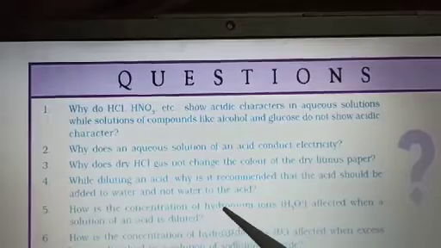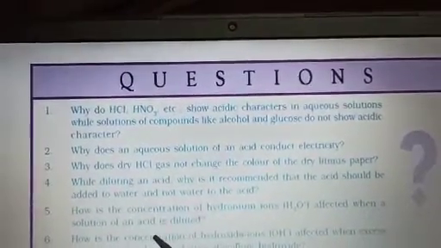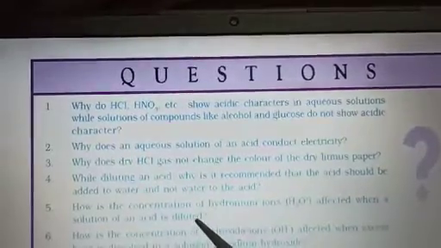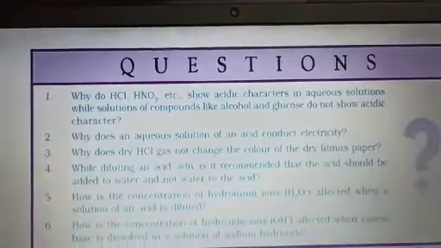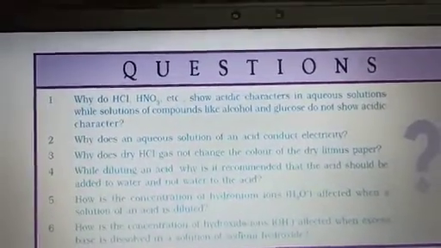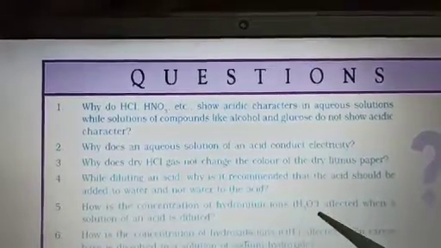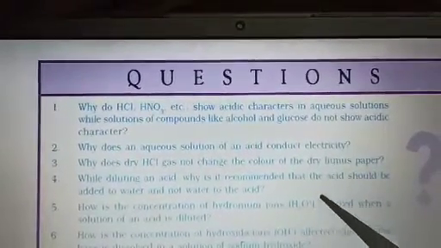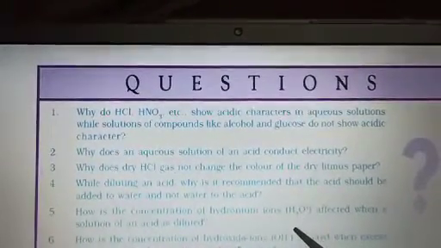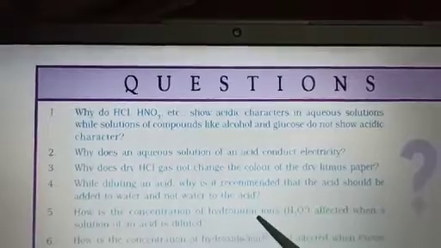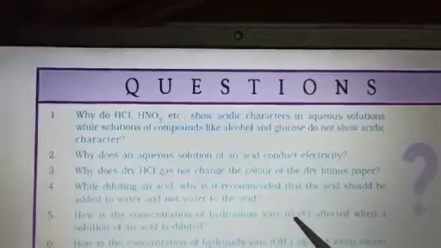How is the concentration of hydronium ions, that is H3O plus ions, affected when the solution of an acid is diluted? In the video, the last slide, I told you that these ions will decrease as we are adding more water, because per unit volume, the number of H3O plus ions will decrease by adding more water, means the concentration of hydronium ions will decrease, right? You can understand by an example.